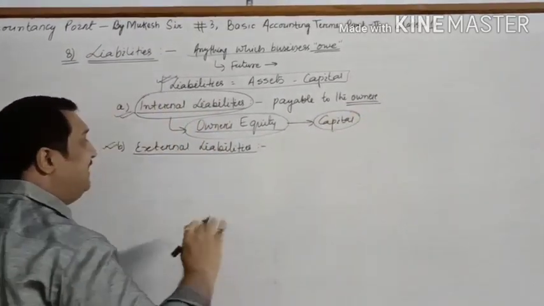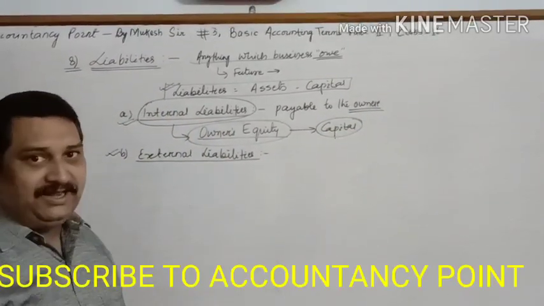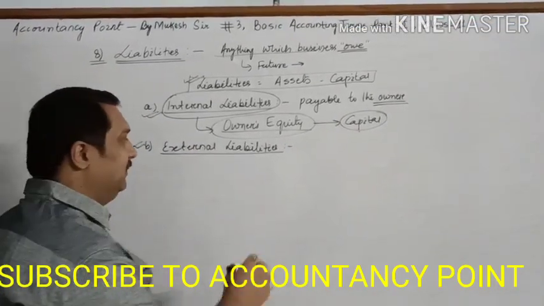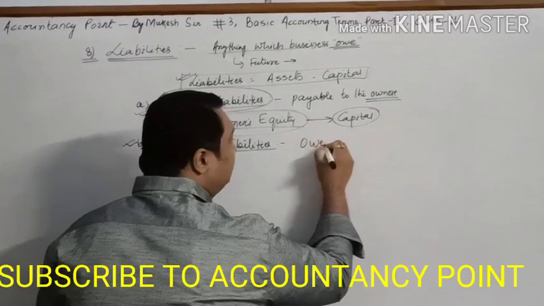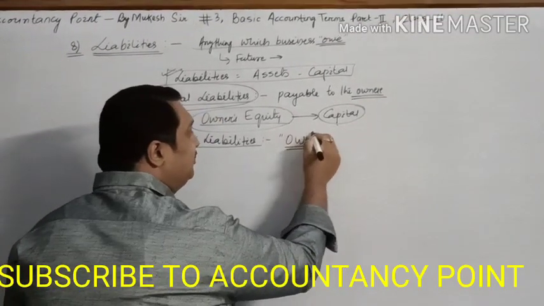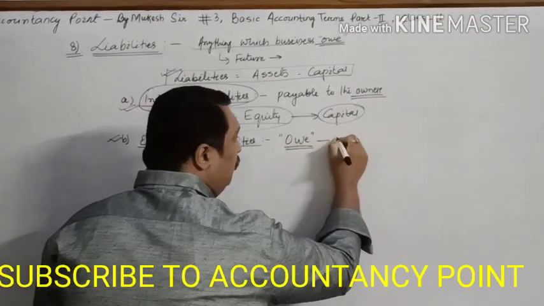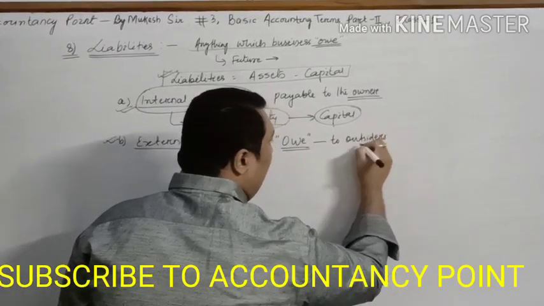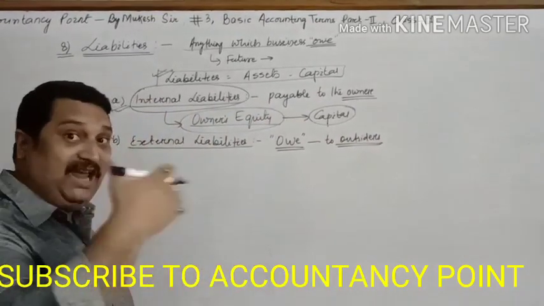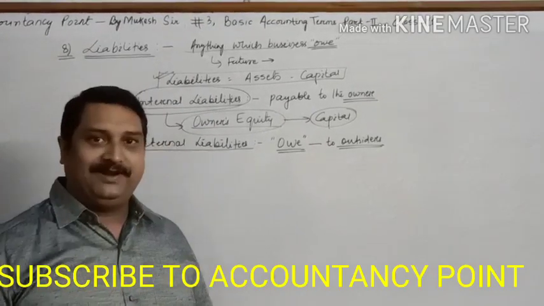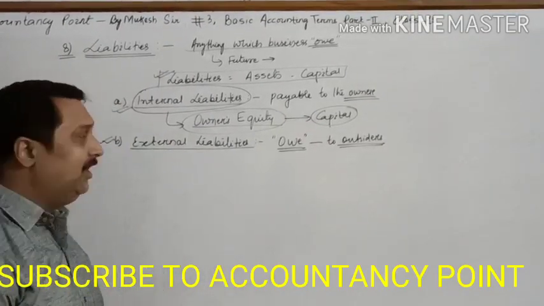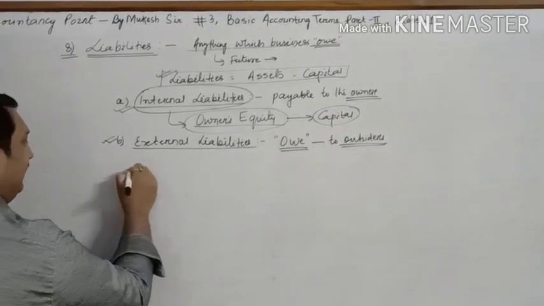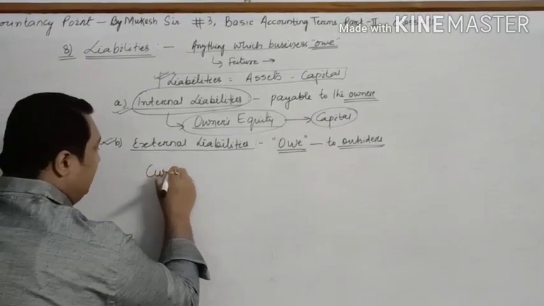So the external liabilities mean all the money which the business owes to outsiders. The total amount which the business will have to pay in future to outsiders will be considered as external liabilities, which are further subdivided into current liabilities.